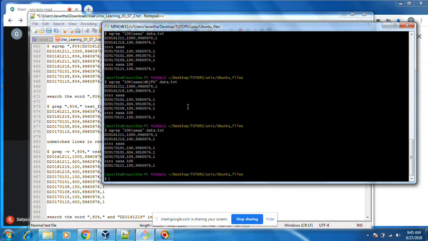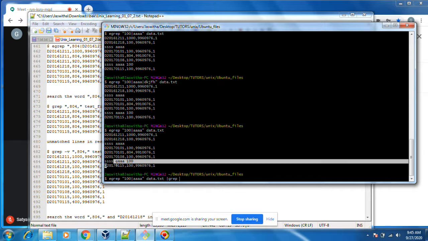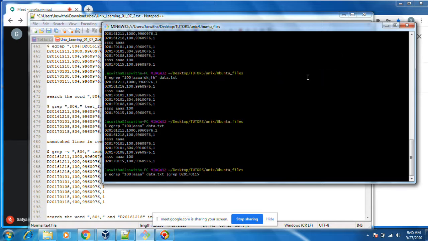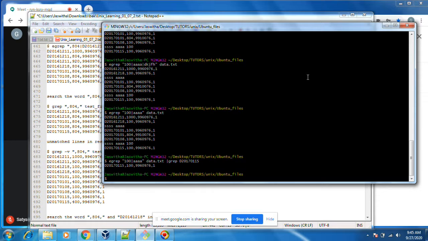In this output I want to search only something again, so you can grep and filter in so many places. You can put as many piping symbols and as many greps as you wish. This is also possible using grep.